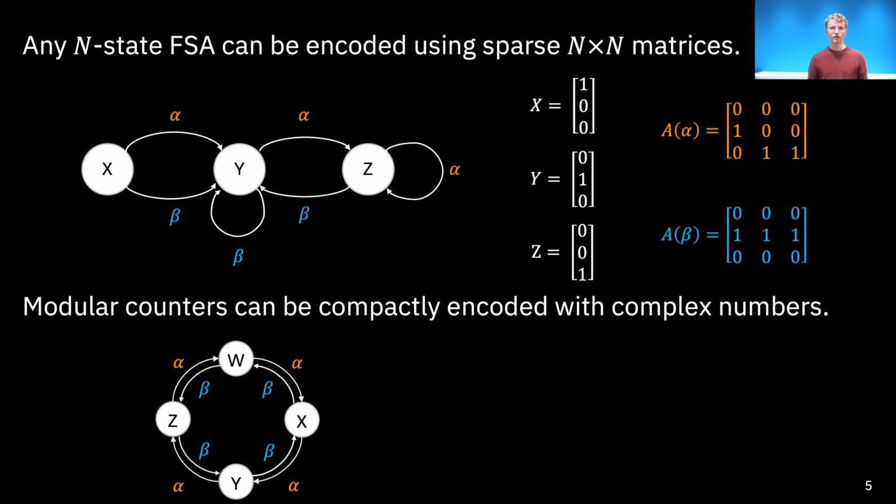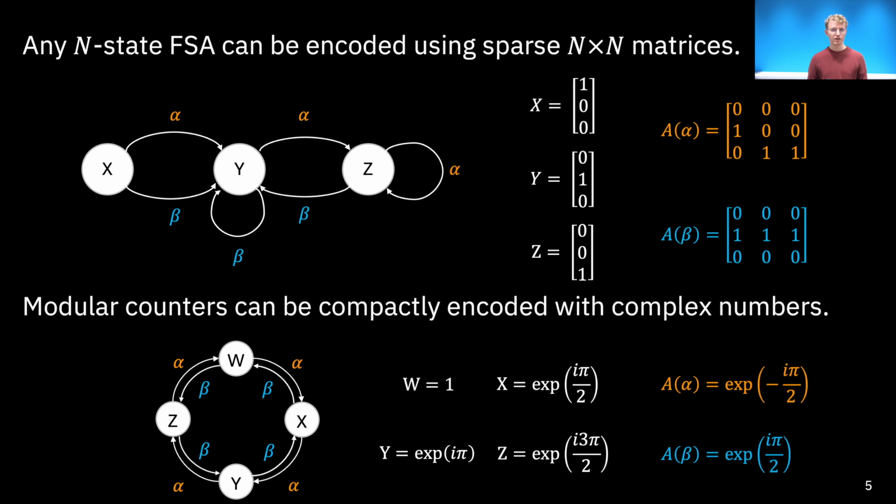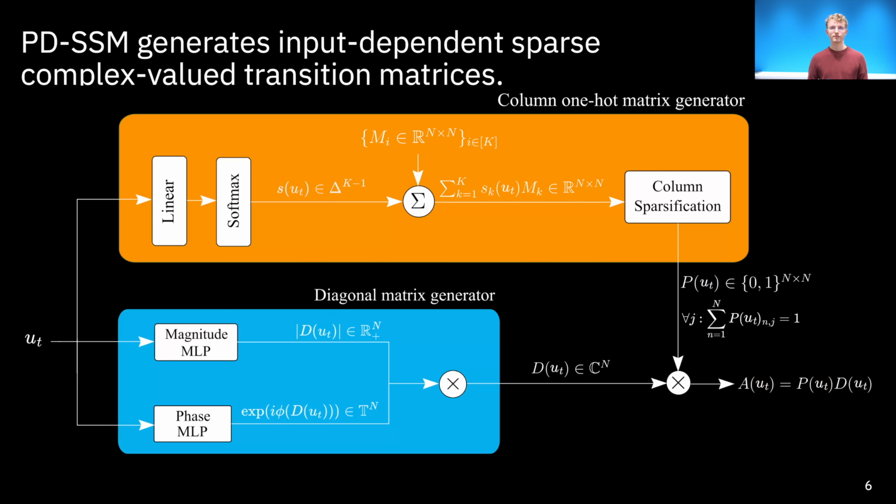In contrast, an often occurring class of finite state automaton, the modular counters, can be represented in state space models much more efficiently via complex scalars on the unit circle. Our model architecture, called PDSSM, incorporates an inductive bias for both representations of finite state automata. Through a diagonal matrix generator, here in blue, modular counters can be efficiently represented. Through a one-hot binary matrix generator, here in orange, more involved state transitions can still be modeled.